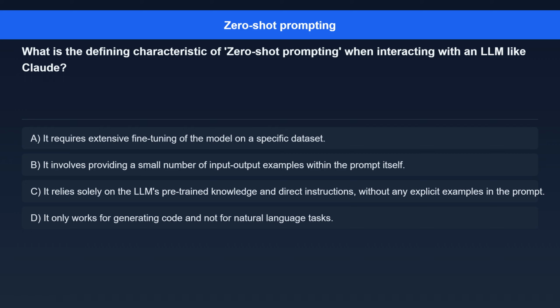Option C. It relies solely on the LLM's pre-trained knowledge and direct instructions without any explicit examples in the prompt. Option D. It only works for generating code and not for natural language tasks.